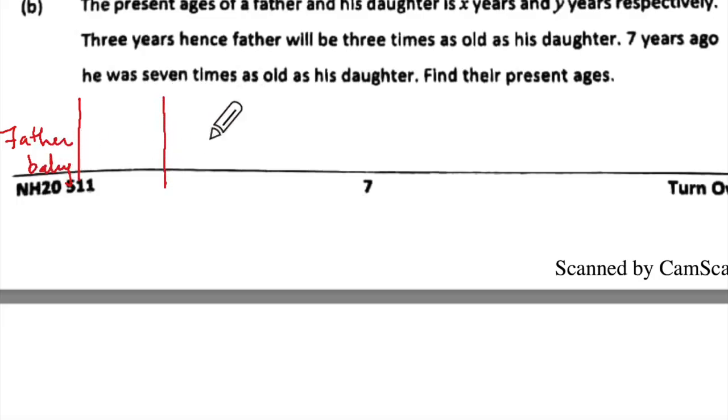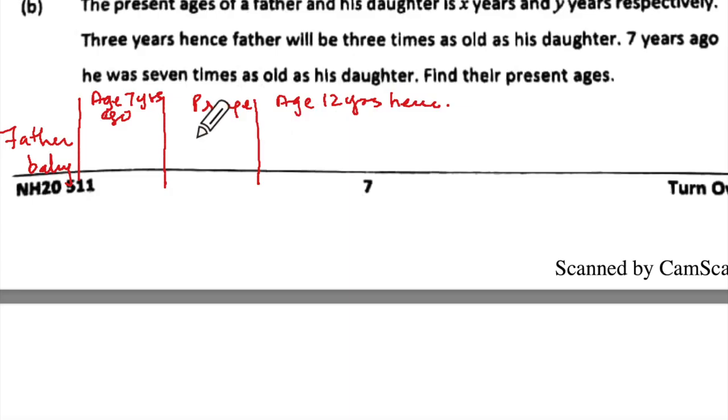Now present ages are X and Y. 12 years hence and 7 years ago. So I'll write over here age 7 years ago, then this is your present age, and this is age 12 years hence. Present age is daddy X, baby Y. 7 years ago daddy was X minus 7, baby was Y minus 7. 12 years hence, daddy will be X plus 12 and baby will be Y plus 12.